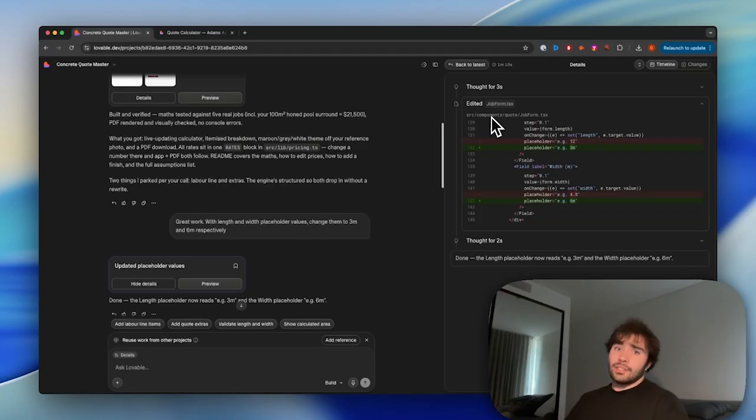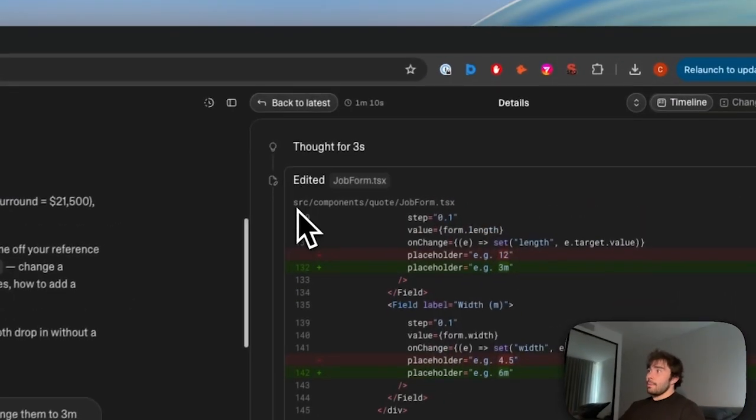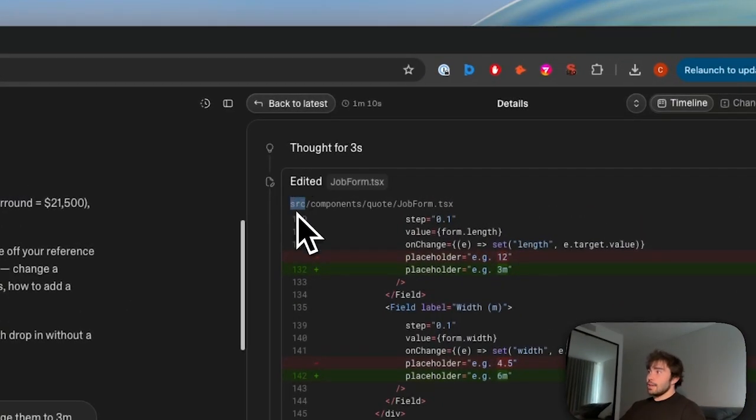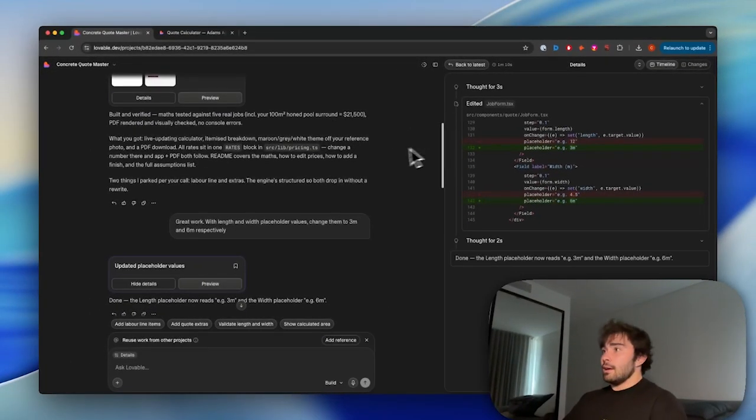Bit of a disclaimer, as a non-coder, a lot of the time these apps will just have a bunch of folders and files and you won't know what's going on. So what I like to do is see where this file's come from. We can see the main folder is src, and then components is inside, and then inside components we find quote, then job form. And let's go ahead and find it.